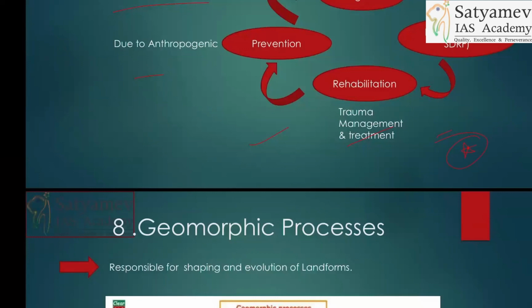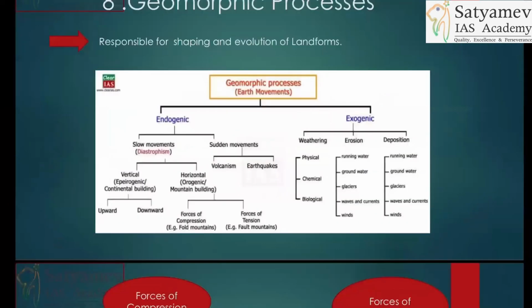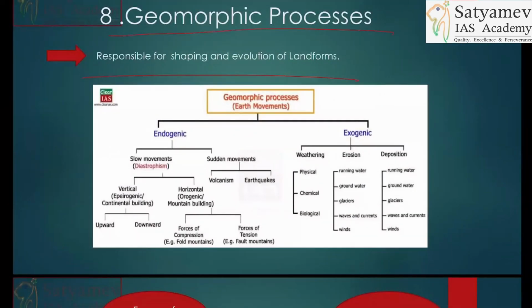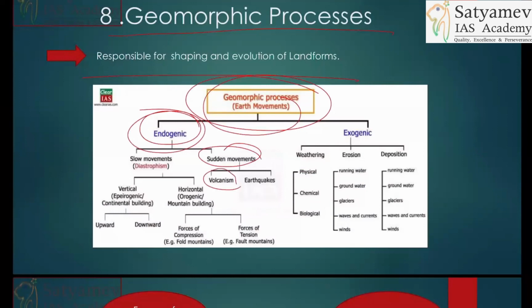All right. This is what I believe is the most important diagram for geomorphic processes. You will have endogenic and sudden movement will be volcanism and earthquake. So earthquake will be created because of what kind of forces? Endogenic forces, endogenic movements. And these are the part of the sudden movements. You can start the introduction like that also.